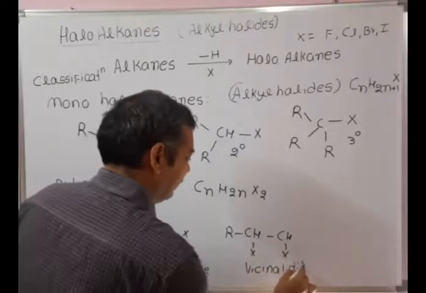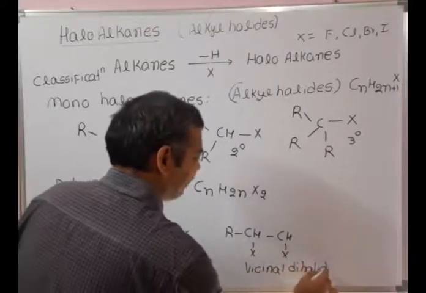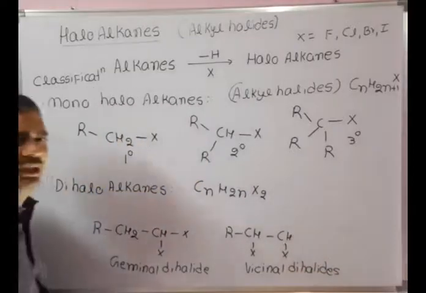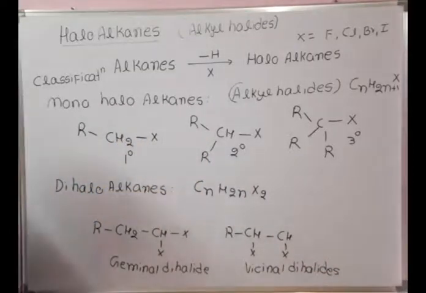See the difference: in geminal dihalide, two halogens are on the same carbon atom; in vicinal dihalide, on adjacent carbon atoms. The general molecular formula is CnH2nX2. So this is about monohaloalkanes and dihaloalkanes.